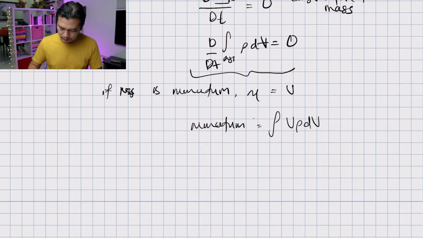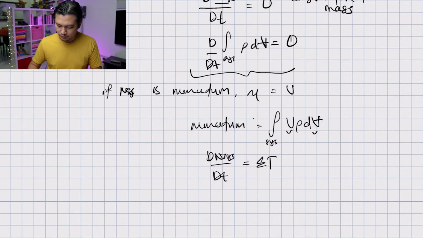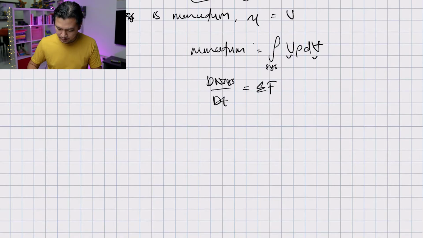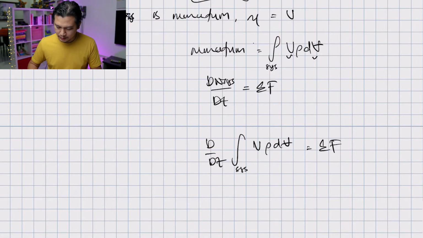Remember, V is velocity and dV is volume, and this is over a system. Conservation of momentum says that dN system over dt is equal to the summation of forces. So it becomes d over dt of the integration of V rho dV over the system equal to the summation of force. And this gives you back the equation for conservation of momentum.